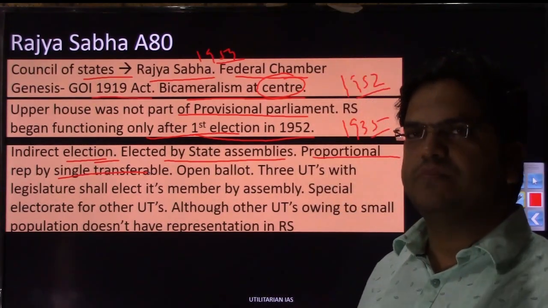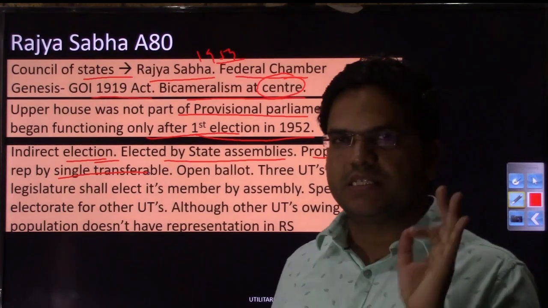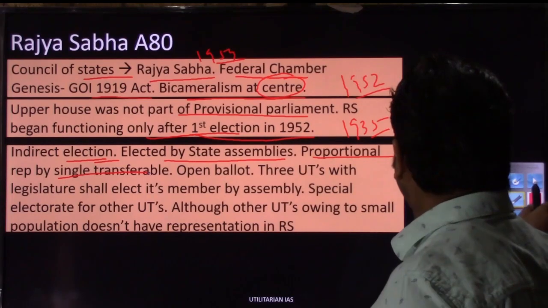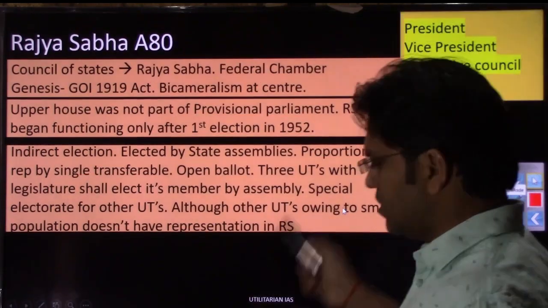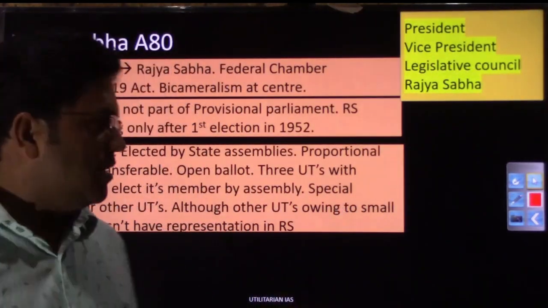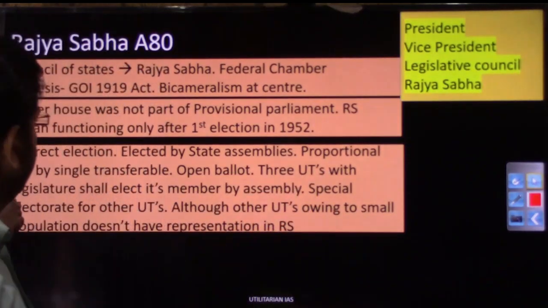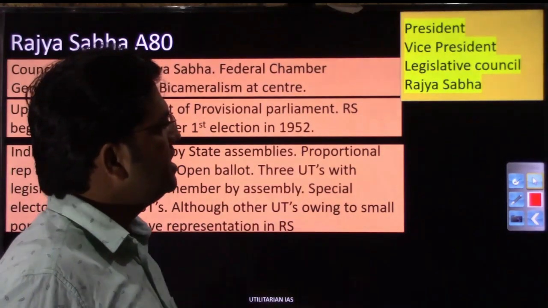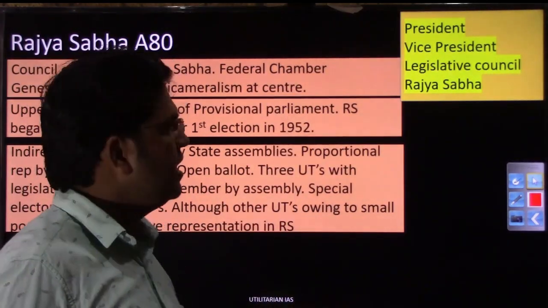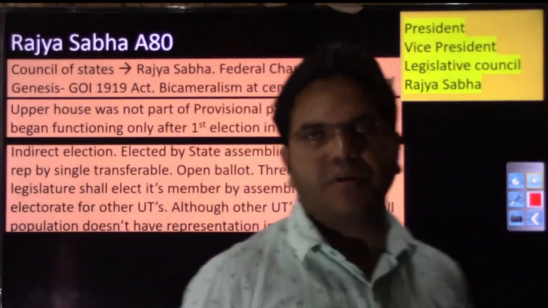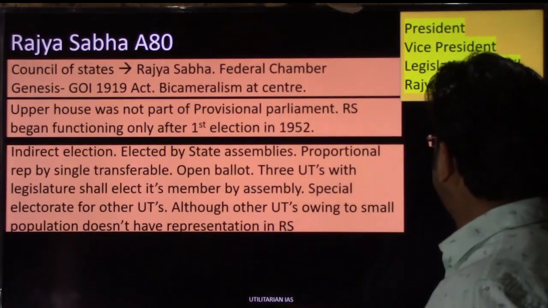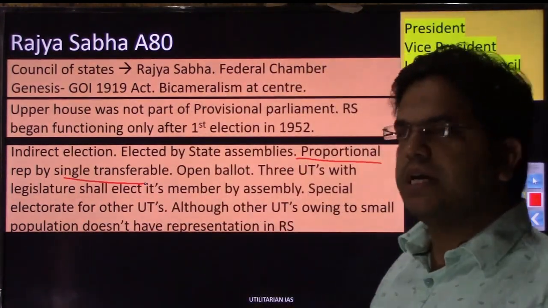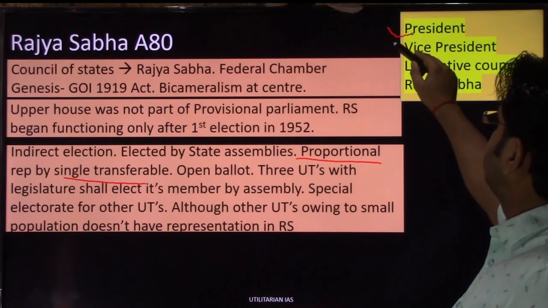So the president, vice president, members of the state legislative council, meaning the state upper house, and Rajya Sabha members, these four institutions are elected by the same method, proportional representation through single transferable vote.